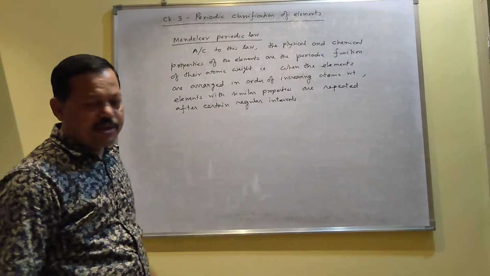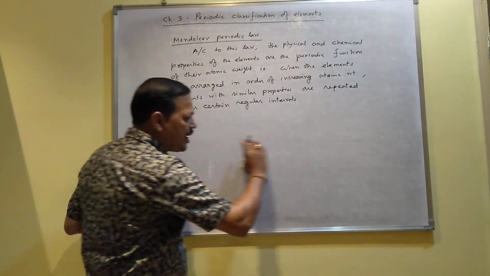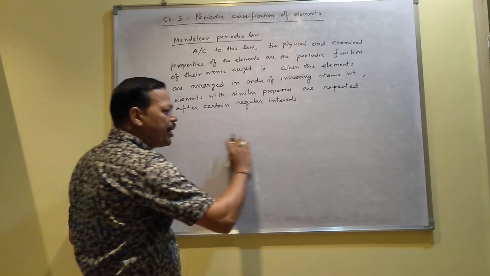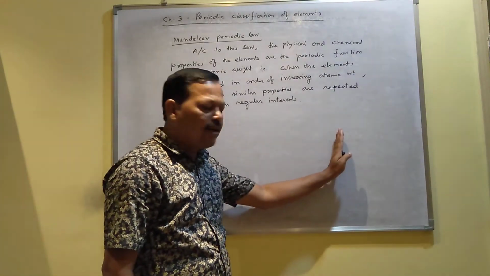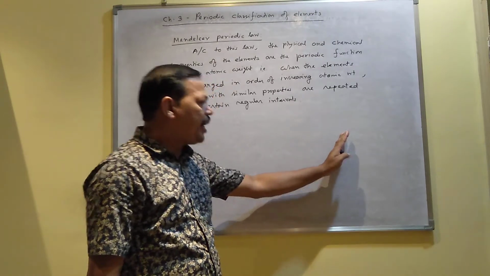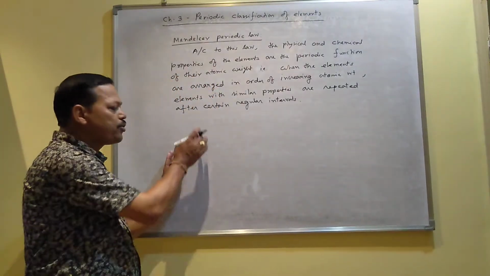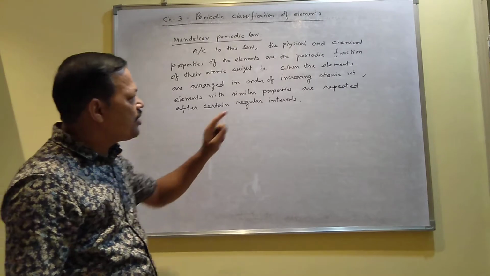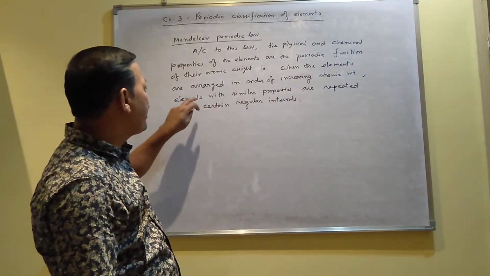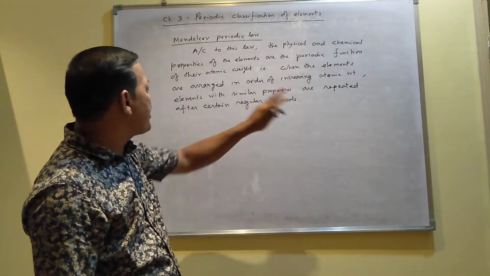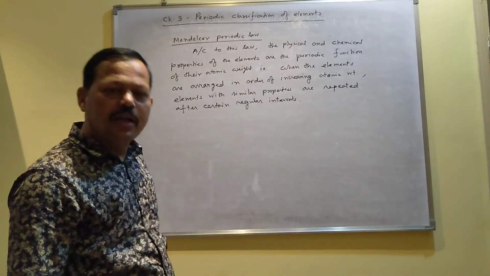What is the meaning of this? When he arranged the elements according to their atomic masses, at a certain interval, again the elements start from the beginning based on their properties. So when the elements are arranged in order of increasing atomic weight, elements with similar properties are repeated after certain regular intervals.